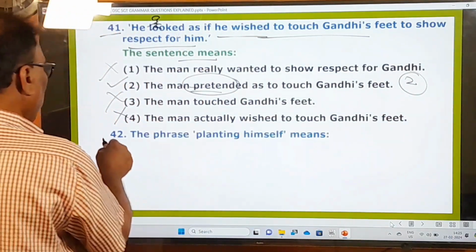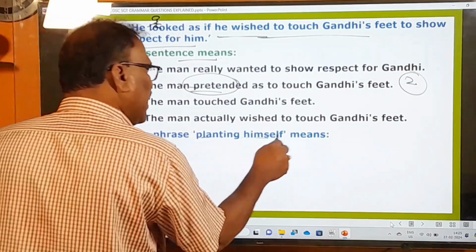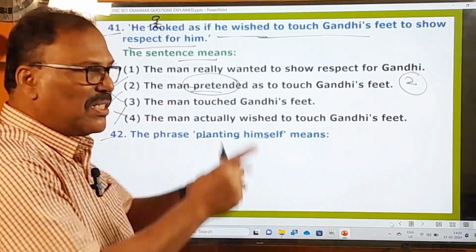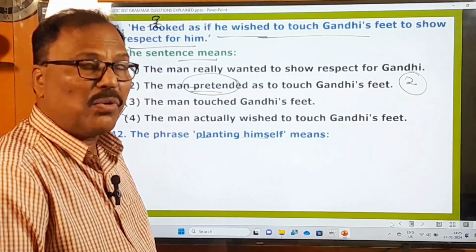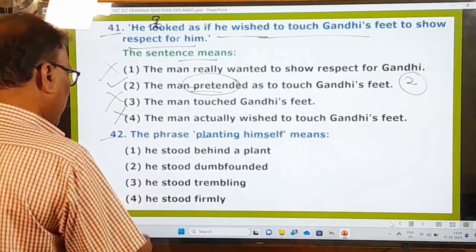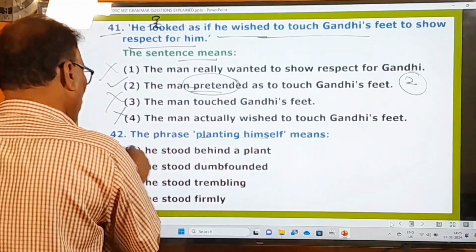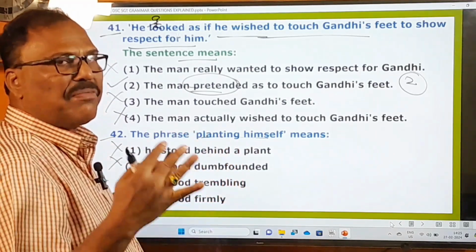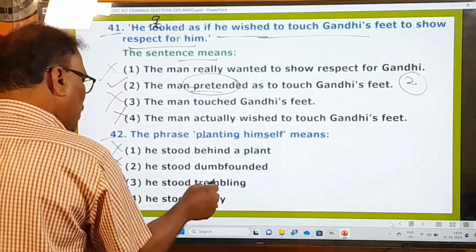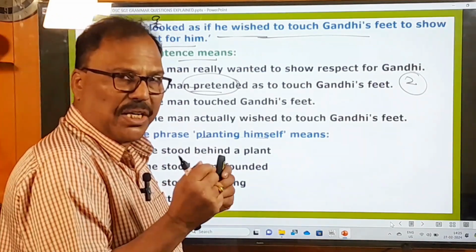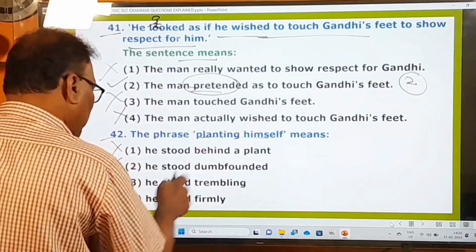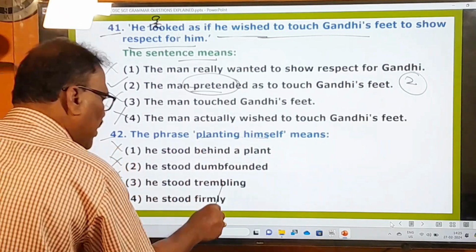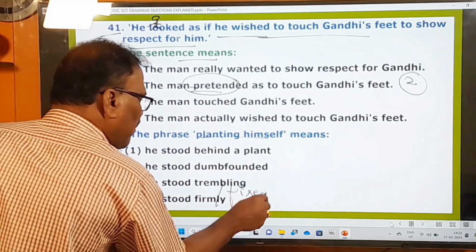What is the next question? 42nd one. The phrase "planting himself" means. Planting himself is a phrase given in that passage. What is the meaning of that? Let us look at the options. He stood behind a plant. No. He stood dumbfounded. Dumbfounded means puzzled or confused or something like that. No. He stood trembling. Did he stand trembling? No. So planting himself means he stood firmly. Firmly, in other words, you can also say fixedly.